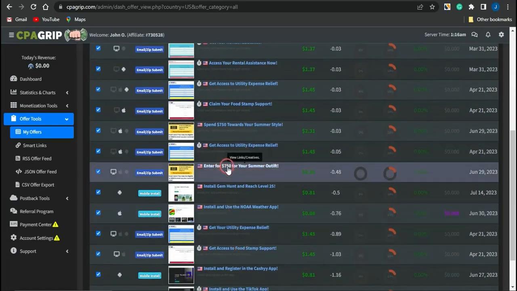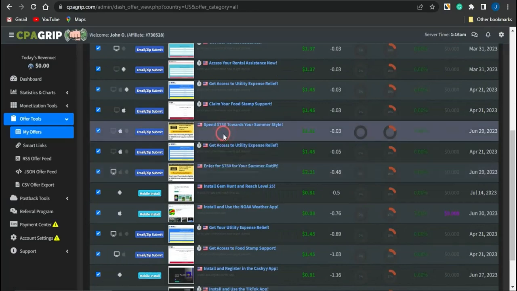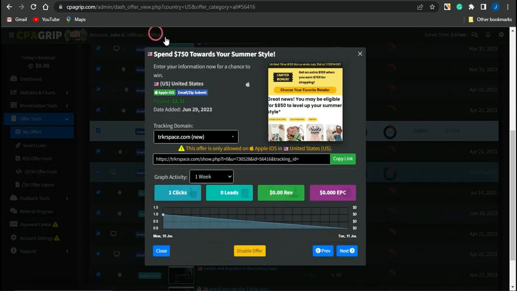Maybe I could just simply promote this offer right here, which is a giveaway offer or a sweepstake offer, where you could win $750 towards your summer style. You could see more details of the offer right here. There is an Apple iOS offer, also an email and zip submit offer. The payout to this offer is $2.31. Here is your unique affiliate link which you could copy and actually start promoting this offer.